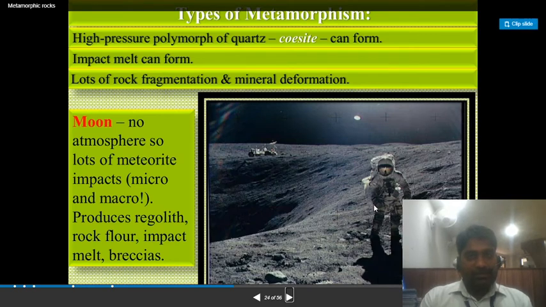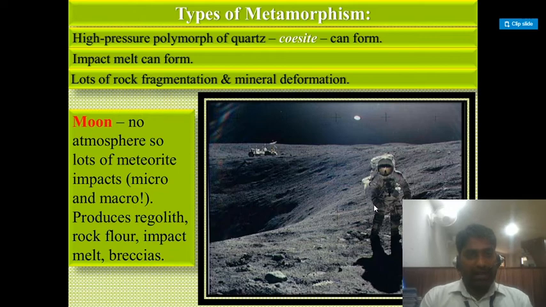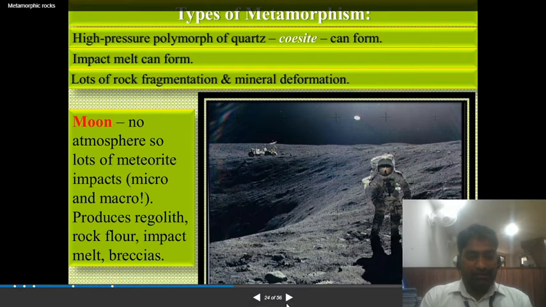High pressure polymorph of quartzite can form, impact melt can form, with a lot of fragmentation and thermal metamorphism on the Moon. There is no atmosphere, so lots of meteoroid impacts. Micro and macro impacts produce regolith, rock floor, impact melt, and breccias.